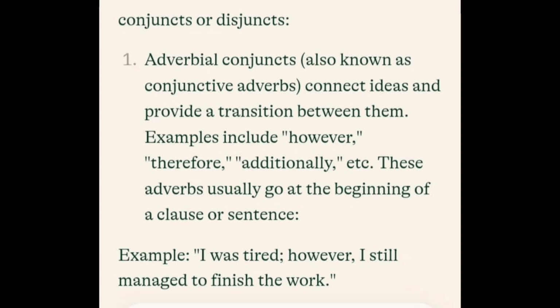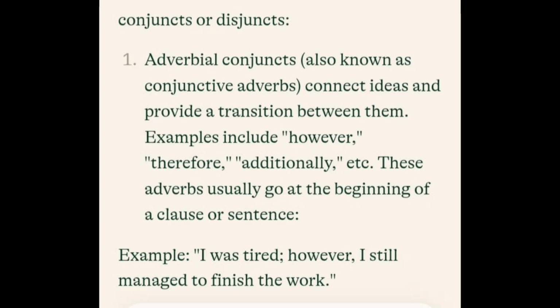Okay, so an adverbial conjunct usually links two sentences together. I was tired shows that he shouldn't do anything after he was tired, but he still managed to finish the work. So, however, is trying to link the two sentences even though they are dissimilar.